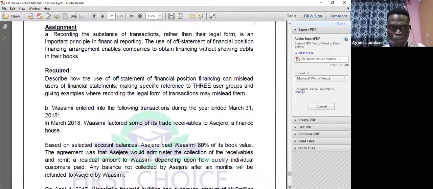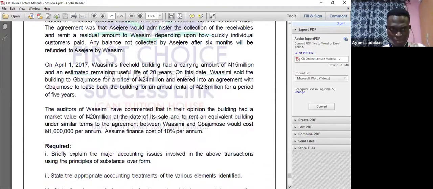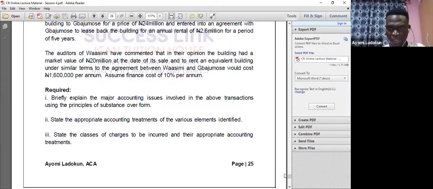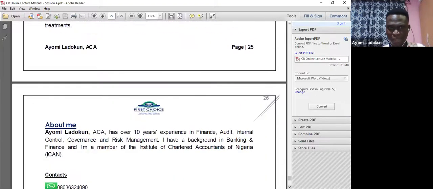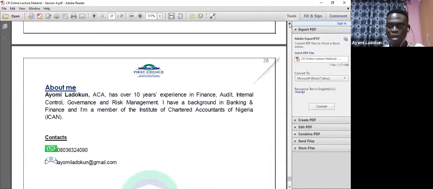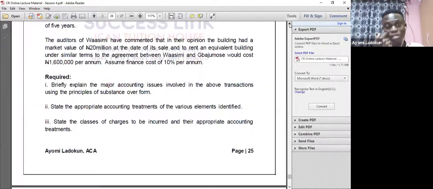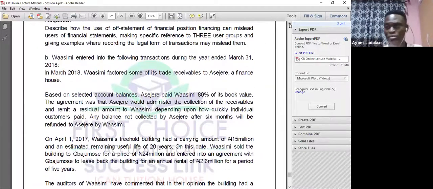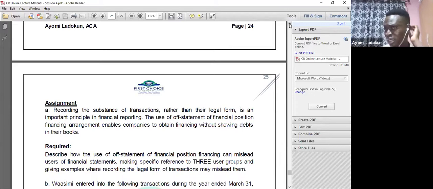So you have one assignment there. You can go ahead and solve that assignment. If you're having issues, let me know. That brings us to the end of substance over form, and we successfully looked at IAS 21, the effect of changes in foreign exchange rates.